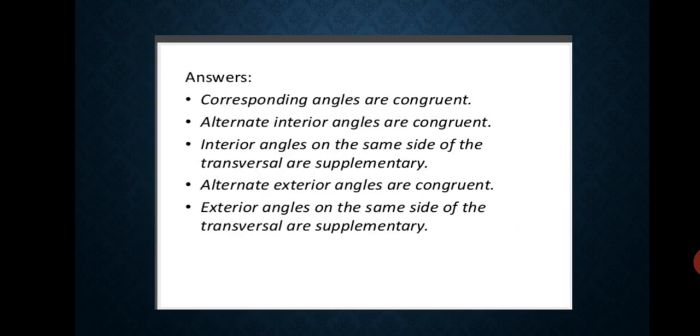What we observe is that corresponding angles are congruent or equal. So the corresponding angles are always equal. Alternate interior angles are congruent, or we say equal. Interior angles on the same side of the transversal are supplementary, means their sum is 180. Same for the exterior. Alternate exterior angles are congruent, means they are equal. And exterior angles on the same side of the transversal are supplementary, or we say that the sum is 180 degrees. Okay, I hope you understand this one.